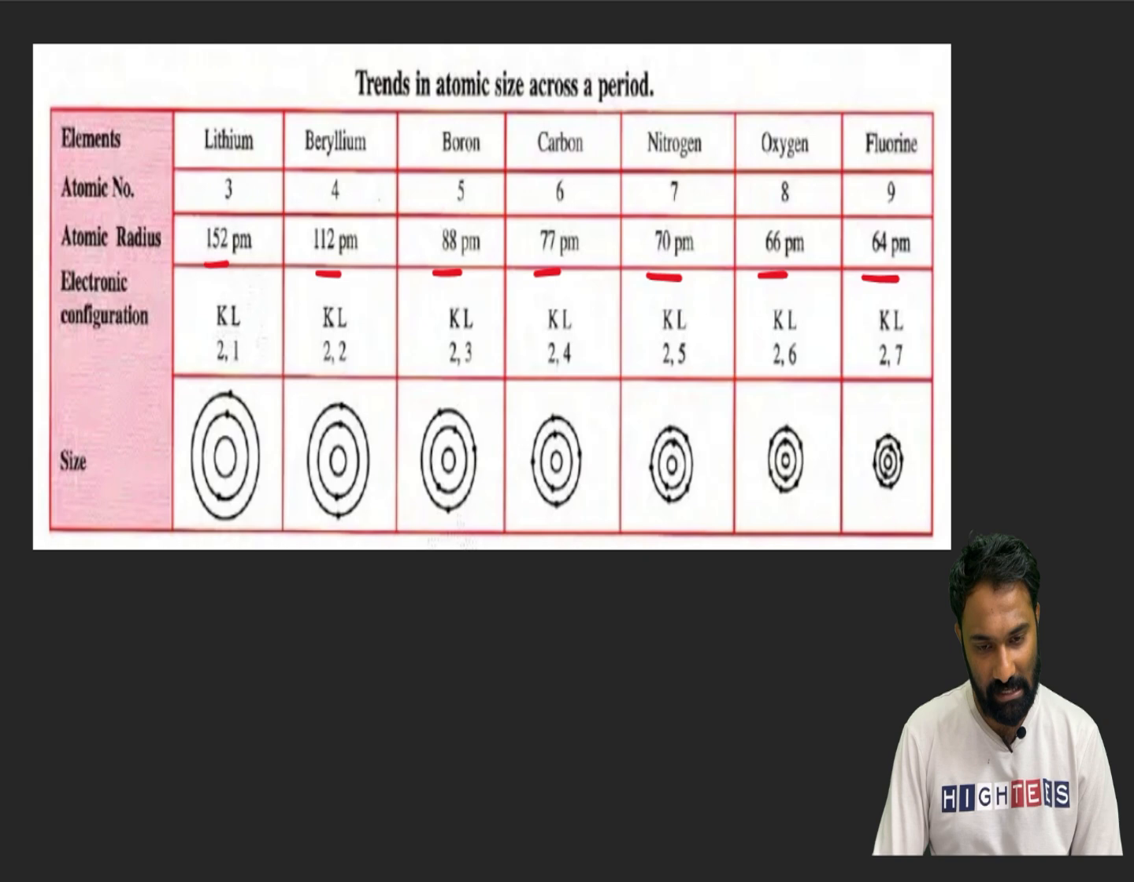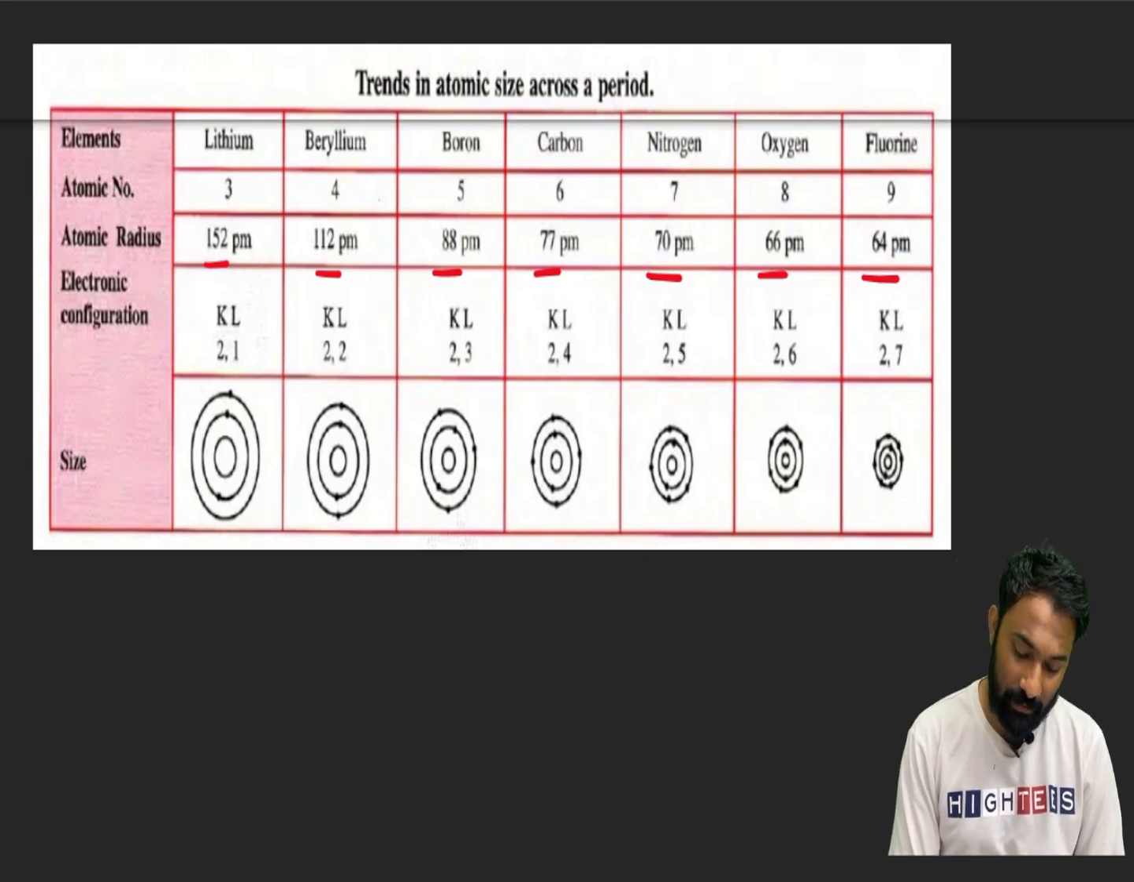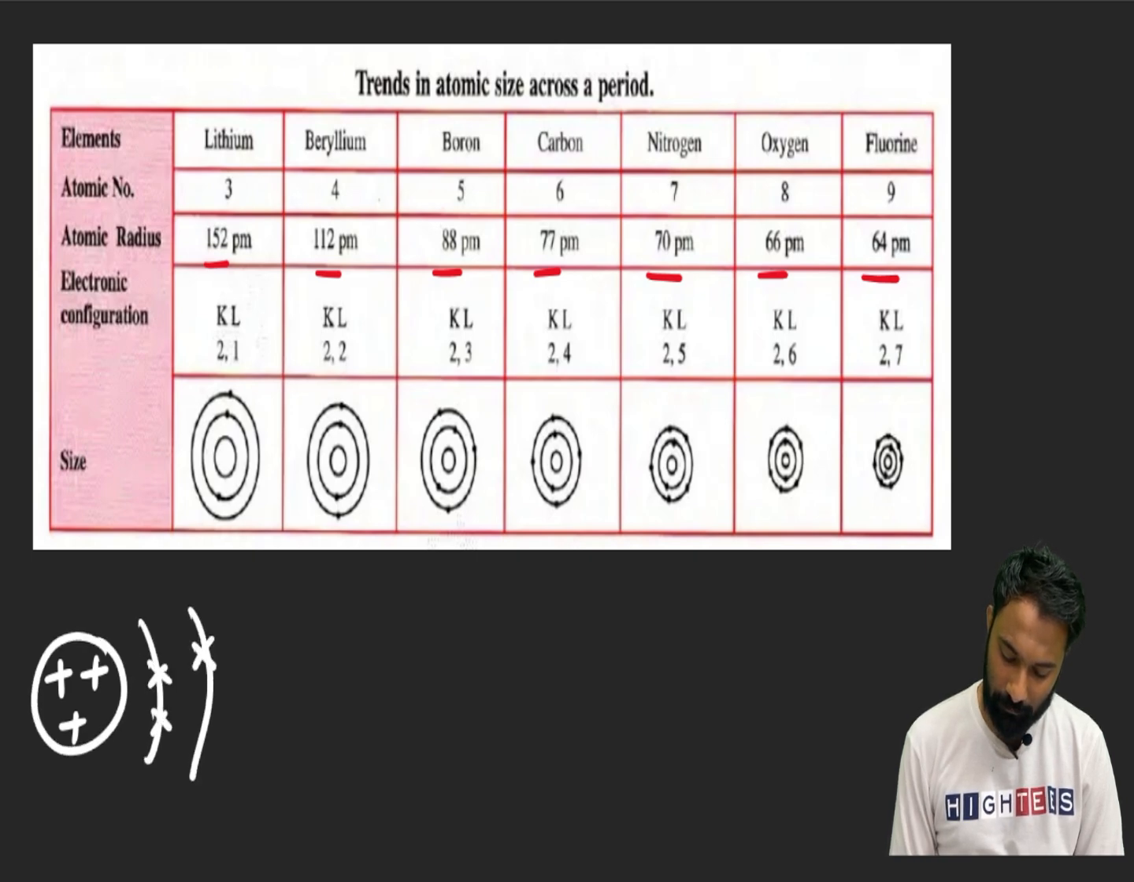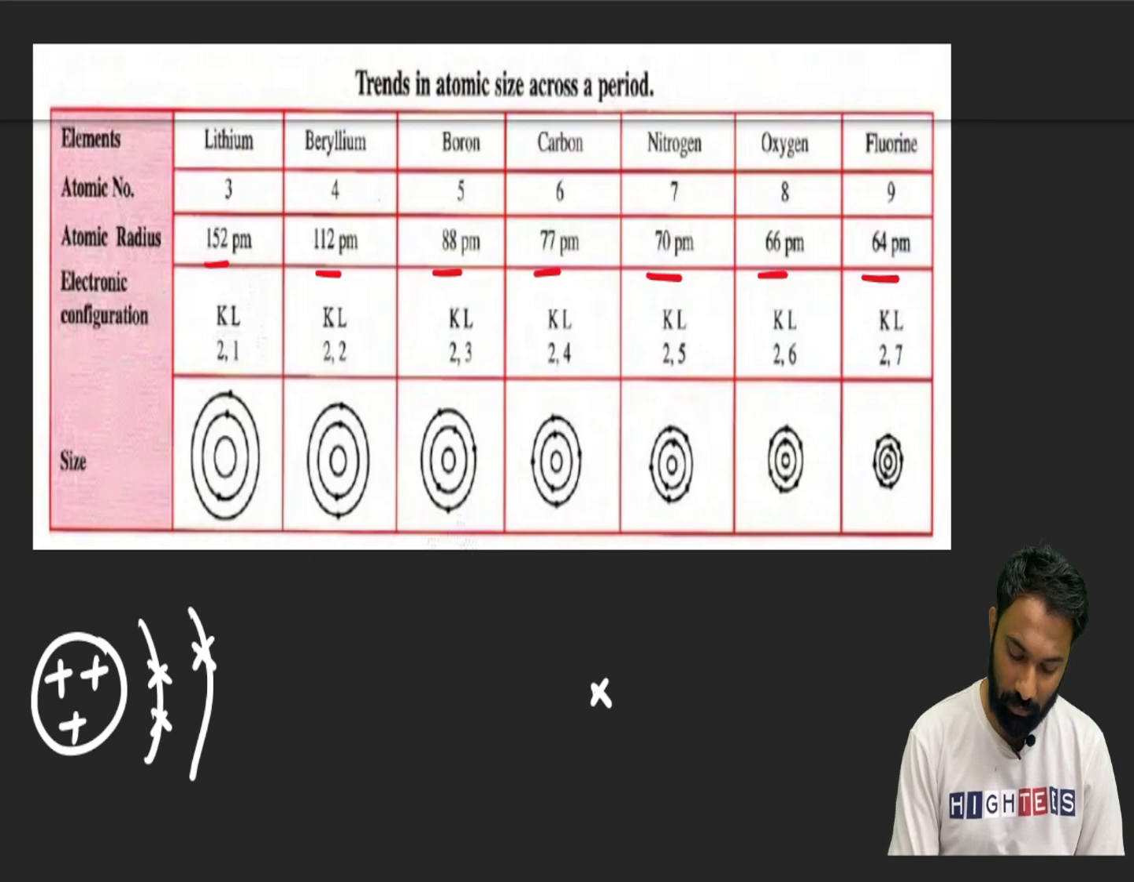Atomic size is decreasing, right? Why is it decreasing? Now I will explain very clearly. First I will go with the lithium case. Lithium has 3 protons, and it has 3 electrons. Now coming to the oxygen case, what does oxygen have?